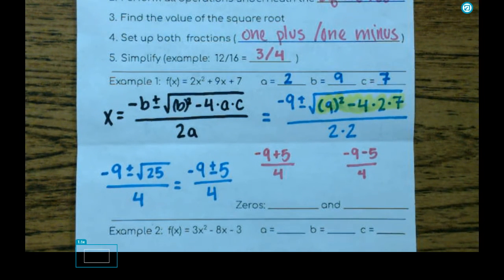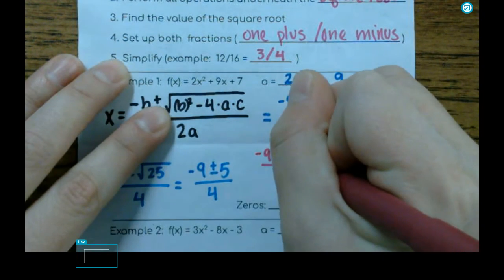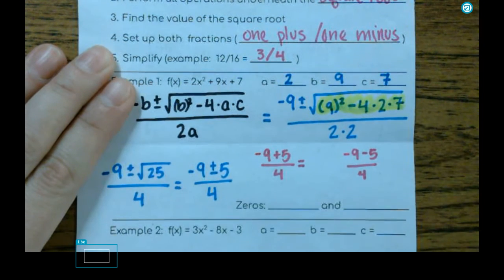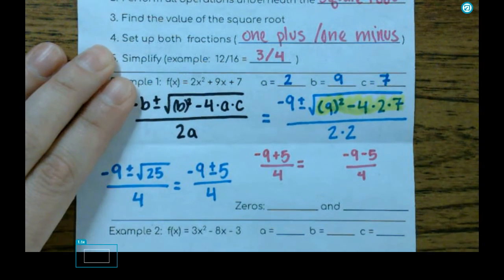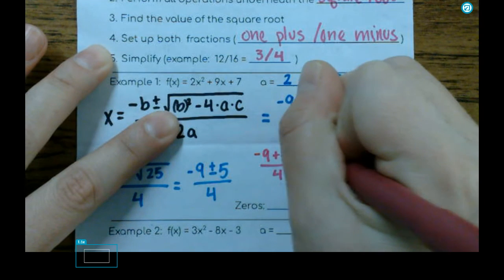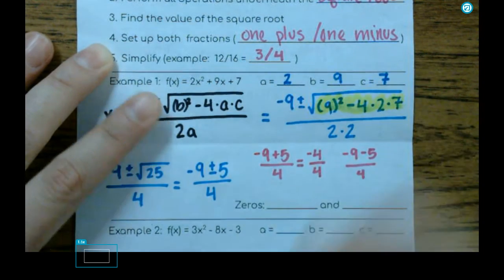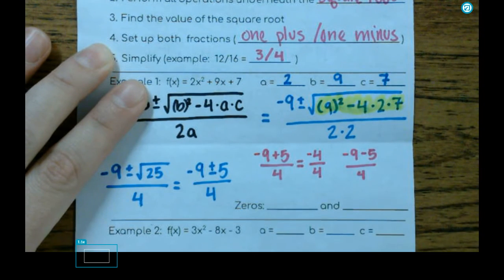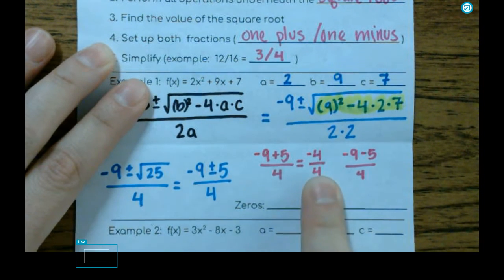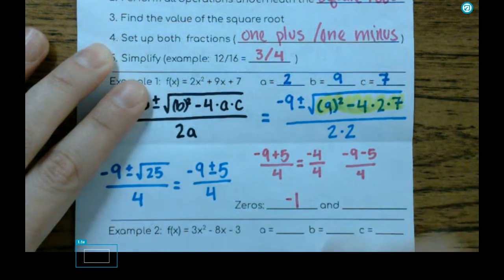Okay. And then from there, I'm going to work out each of those fractions. Negative 9 plus 5. If I owe you $9 and I pay you 5 back, I still owe you 4. So this is negative 4 over 4. And then I can simplify that out. Negative 4 divided by 4 is just negative 1.